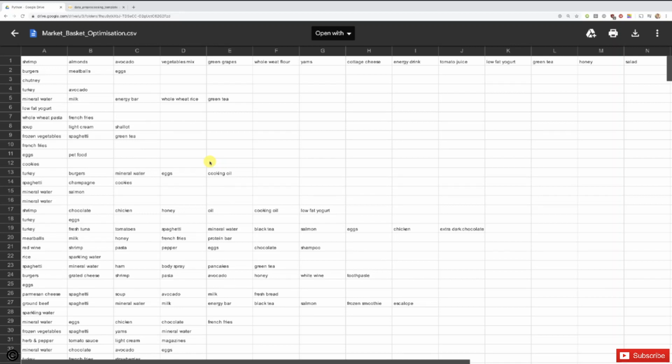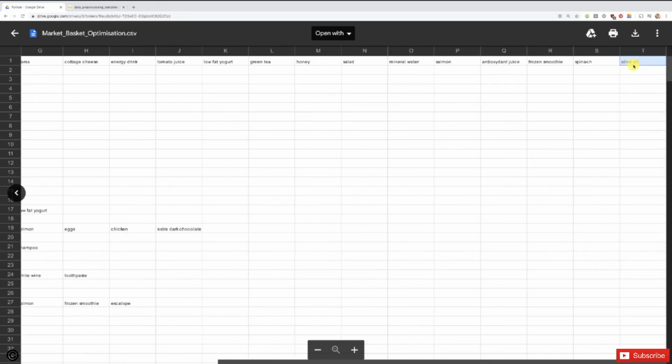And now let's make sure everyone understands the dataset. Each row of the dataset corresponds to different transactions, from different customers actually. And for each of these transactions, you have all the different products that the customer who did the transaction purchased. All right. So for example, this first transaction corresponds to a certain customer who bought in one basket some shrimps, some almonds, avocado, vegetable mix, green grapes, etc. up to olive oil. All right.